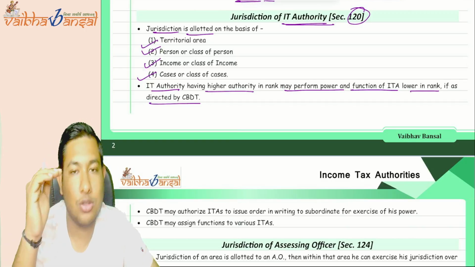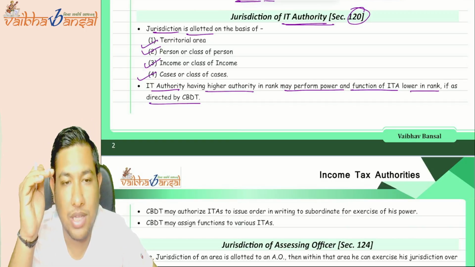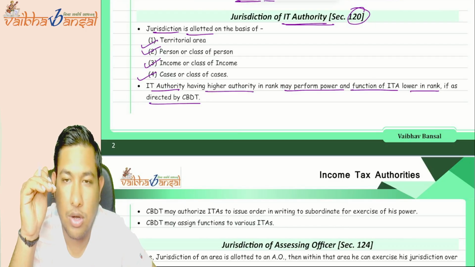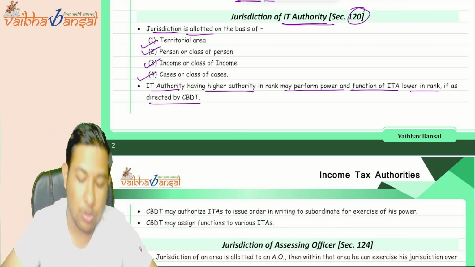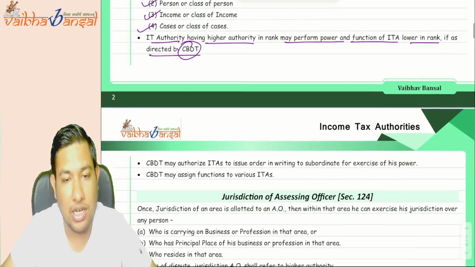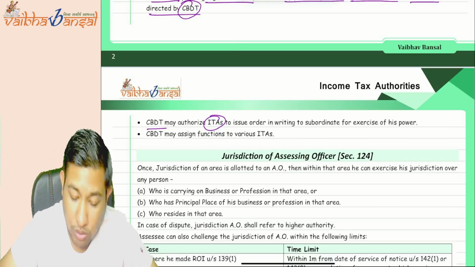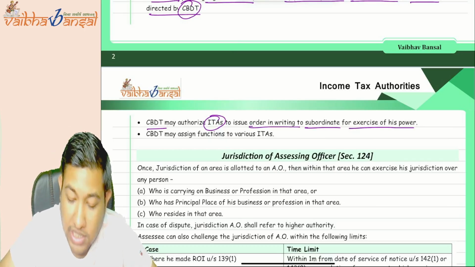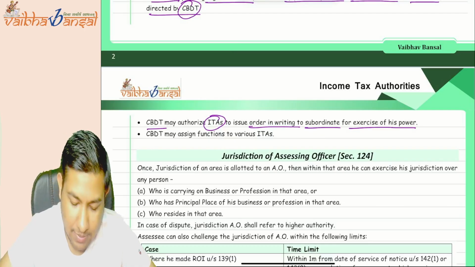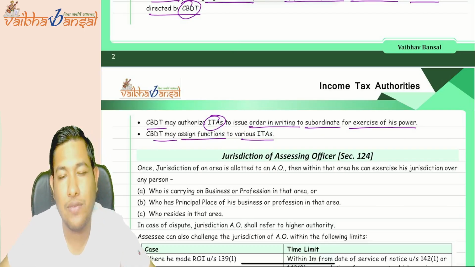If there is a higher authority in rank, can it perform the functions of a lower authority? Yes, they can perform it, but it should be directed by whom? CBDT. Okay, the CBDT may also authorize the income tax authorities to issue orders in writing to subordinates for exercise of its powers, and the CBDT may assign the functions to the various ITAs.